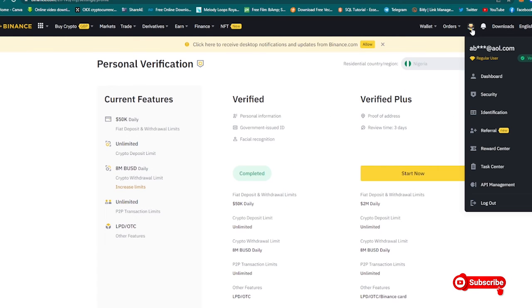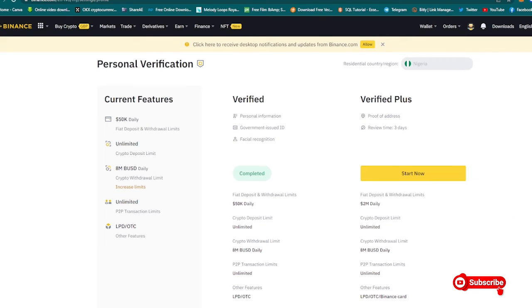Another thing, you can see right here, when you click on this avatar, you can see that my account is verified because I've already completed my KYC and all of that. So I'm a trusted registered user on Binance. You can trust me when you want to trade. All right, so let's keep going.